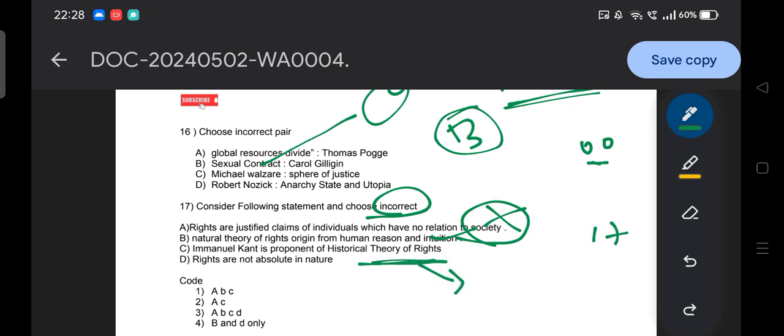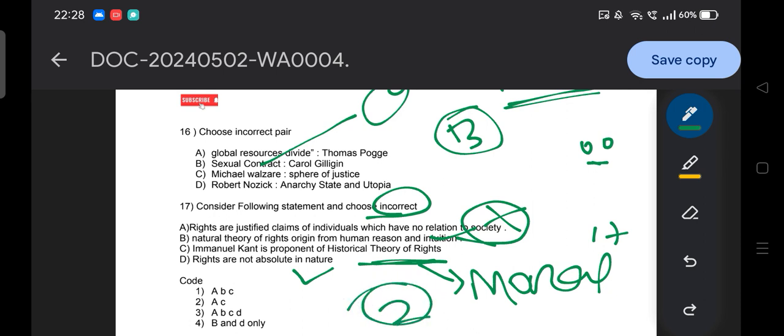Can anyone tell me which theory of rights Immanuel Kant belongs to? Hope you know, the moral theory of rights. Okay, Immanuel Kant, T.H. Green. And rights are not absolute in nature, obviously it is correct. So our answer would be A and C, option 2 is the answer.